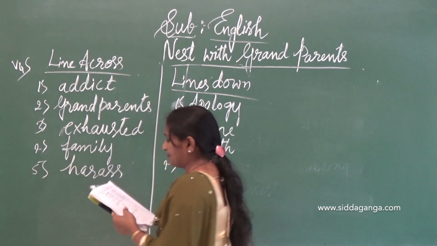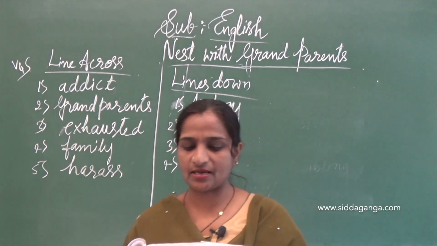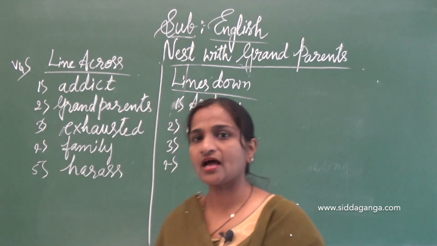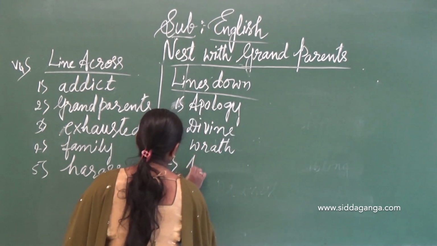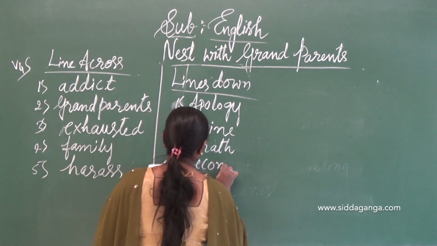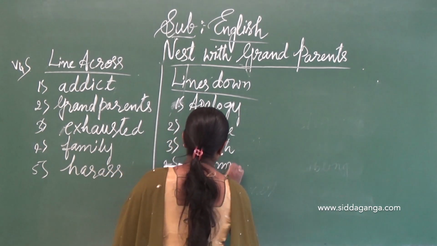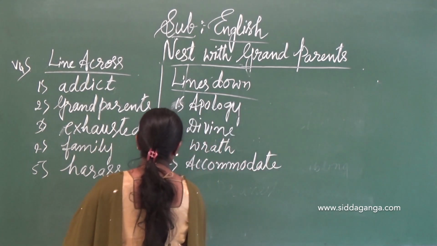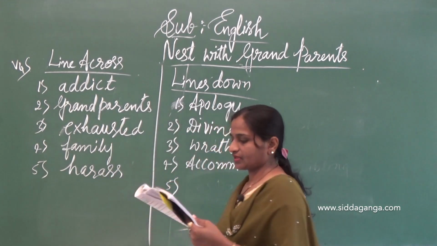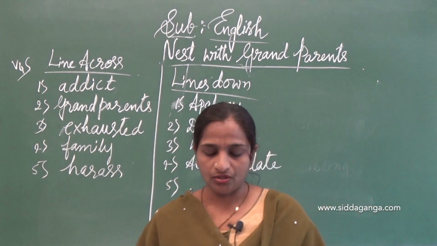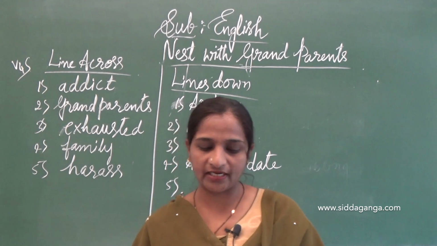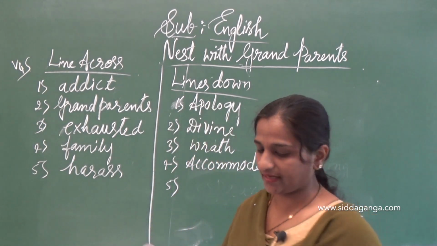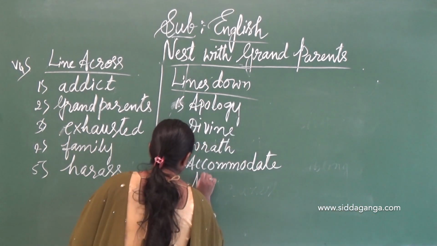Fourth one, make place for something or someone: accommodate. Next, to go and live in another place, another area: migrate.